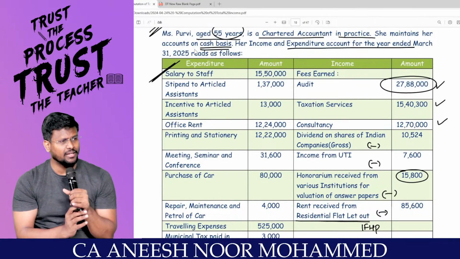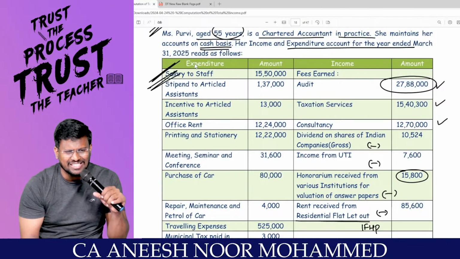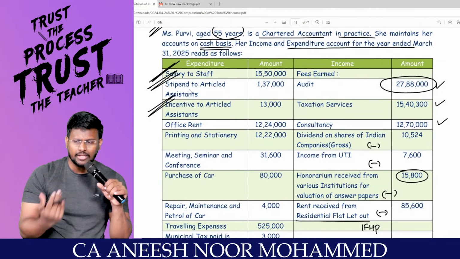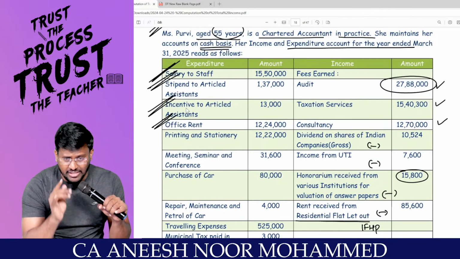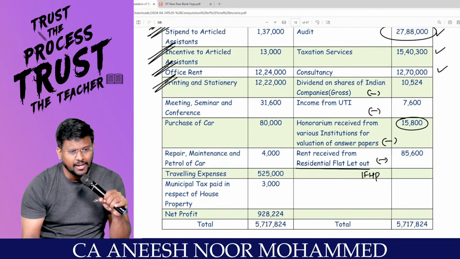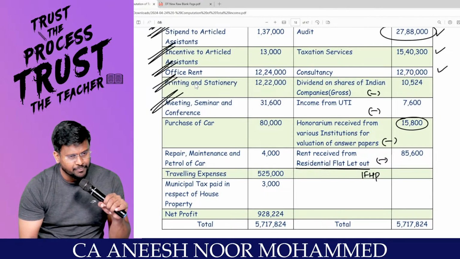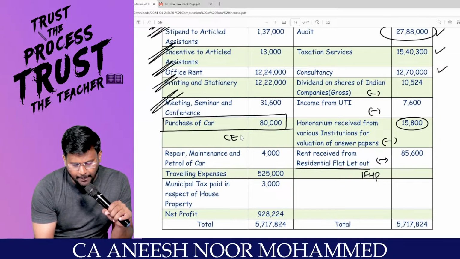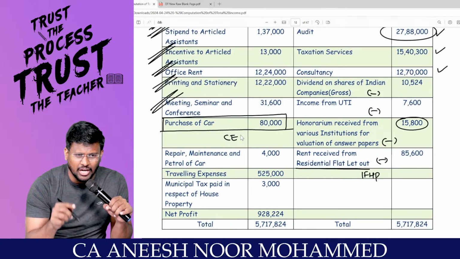Salary to staff is an allowable PGBP expense. Stipend to article assistant is an allowable PGBP expense. Incentive to article assistants is an allowable PGBP expense. Generally office rent is an allowable PGBP expense. Printing and stationery is an allowable PGBP expense. Meeting, seminar and conference is an allowable PGBP expense. Purchase of car is a capital expenditure. Capital expenditure cannot be claimed as a deduction under the Income Tax Act.